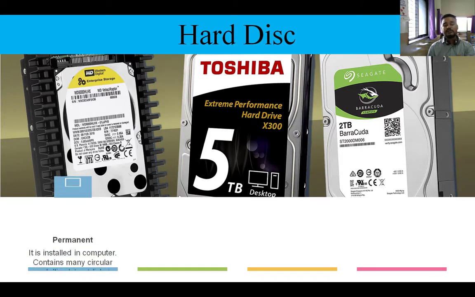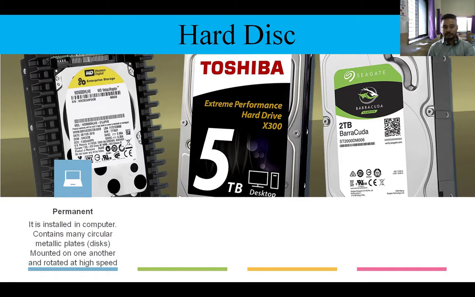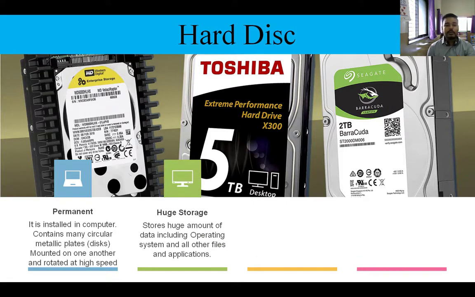So hard disk stores data permanently, and it has metal discs mounted one upon another. In that box, metal discs are mounted above each other, and they are rotated at high speed, and then data is written on that. Got it?